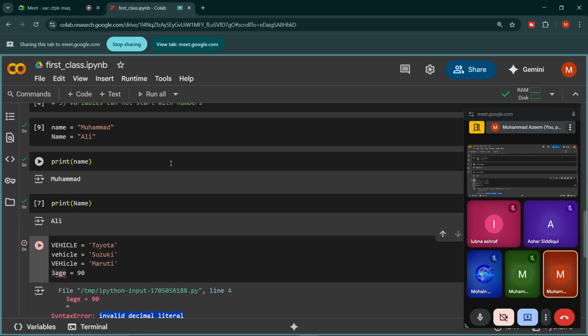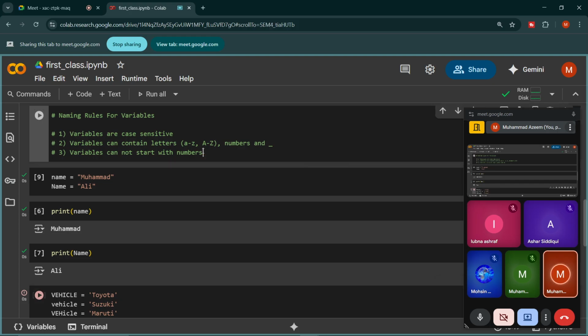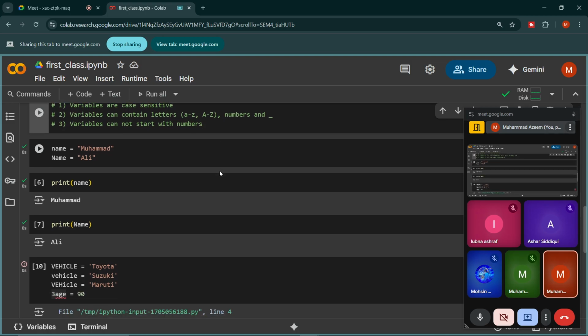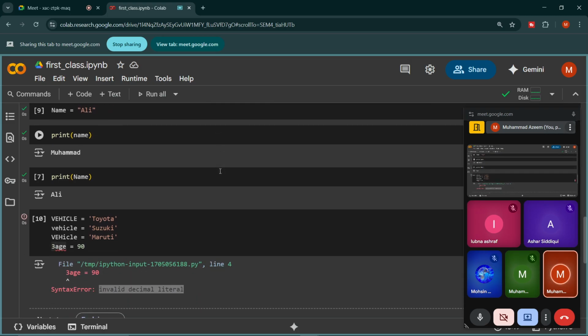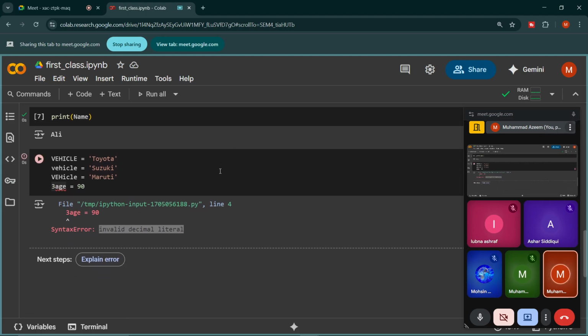So numbers cannot come at the beginning of the variable, but they can come in the center, at the end, or anywhere. Only they cannot come at the beginning. Let me remove the 3 from here and write, for example, 3 at the end. This is completely legal. I can also write 3 after a. This is also legal, right?